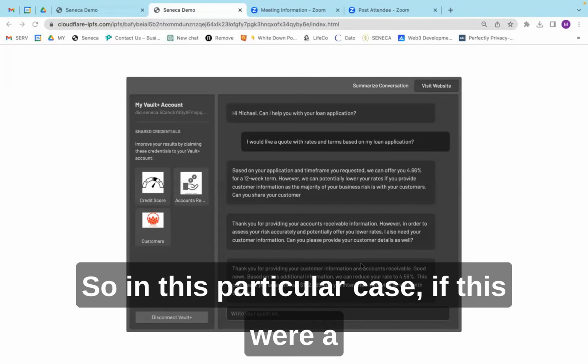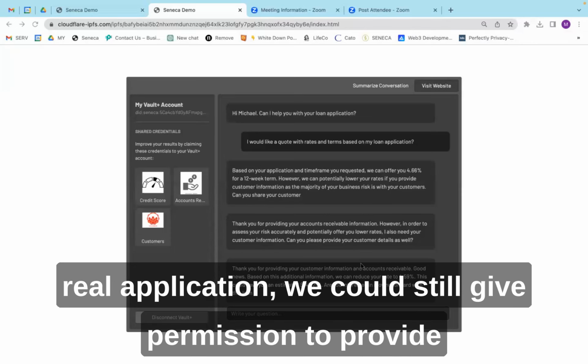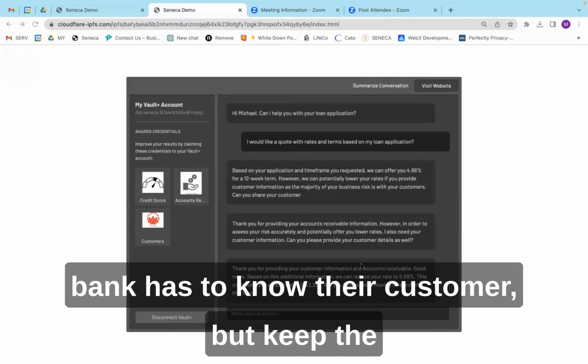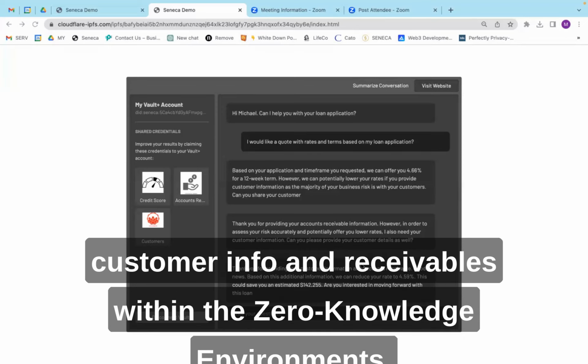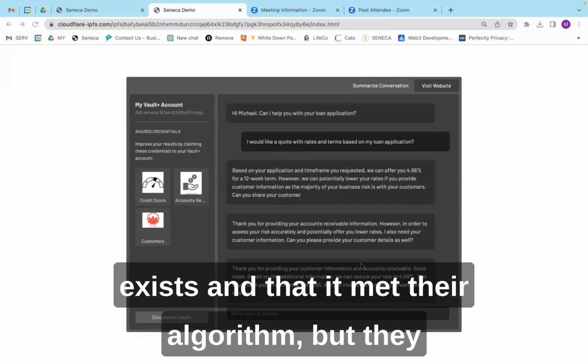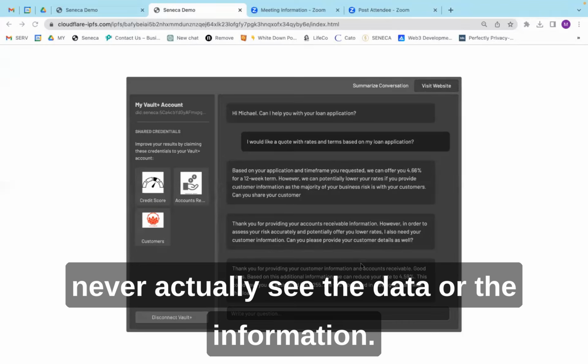So in this particular case, if this were a real application, we could still give permission to provide the data on the loan application so that the bank, the bank has to know their customer, but keep the customer information and receivables within the zero knowledge environment. So the bank has cryptographic proof that that information exists and that it met their algorithm, but they never actually see the data or the information.